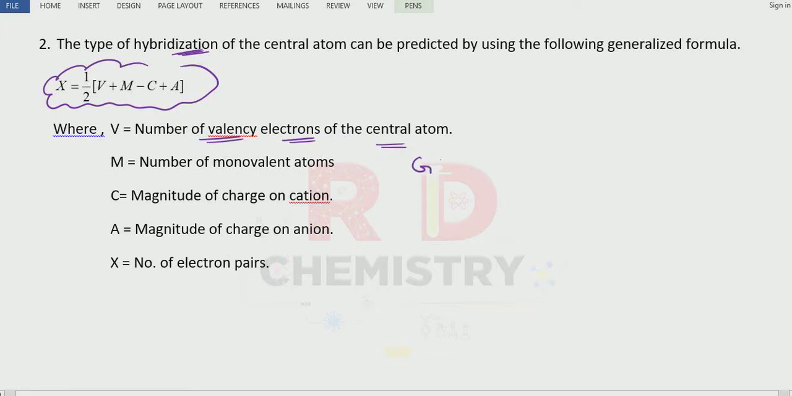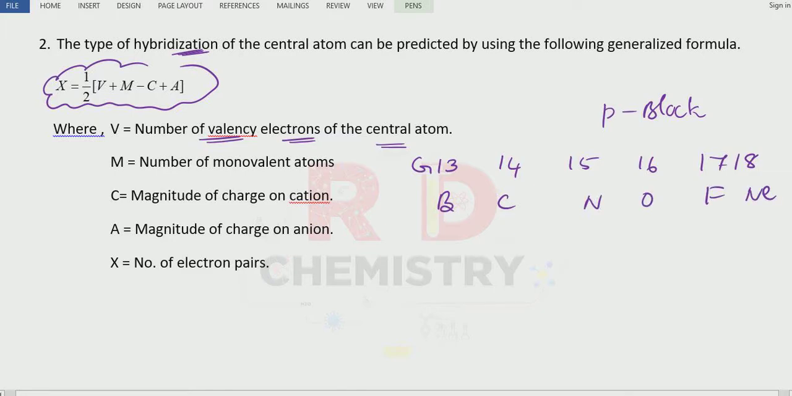You have to remember group numbers 13, 14, 15, 16, 17 and 18. All these belong to the p block elements. So we have boron, carbon, nitrogen, oxygen, fluorine and neon. And right below all these elements, you should remember the mnemonic. There is a trick to remember all the elements in the periodic table: s block, p block, d block and f block. I have made the mnemonic. You can see the playlist and try to recall all the elements.